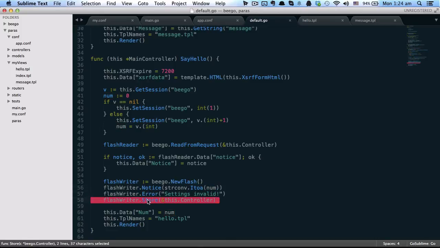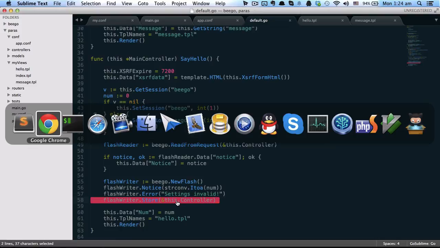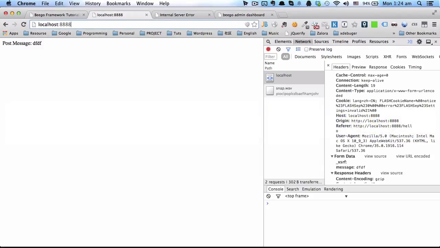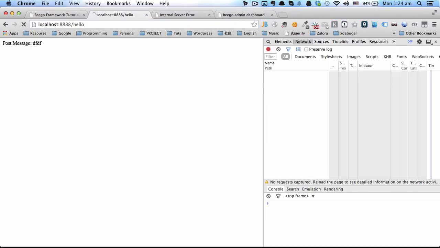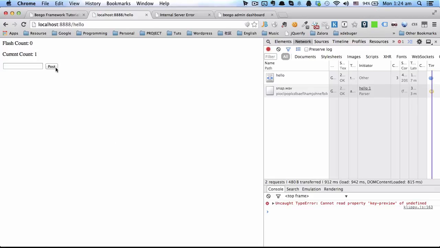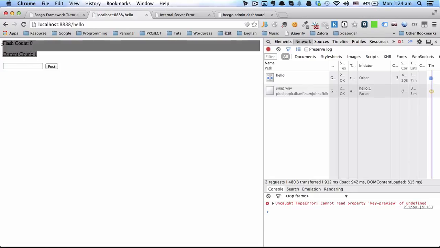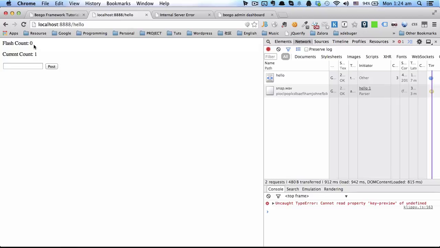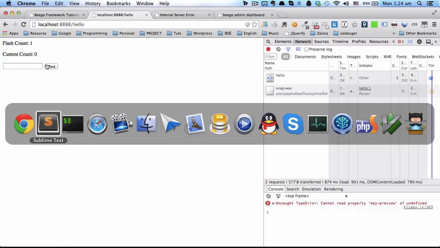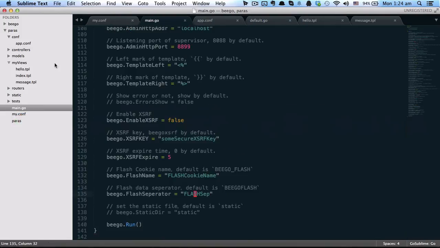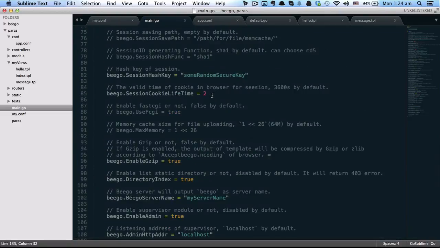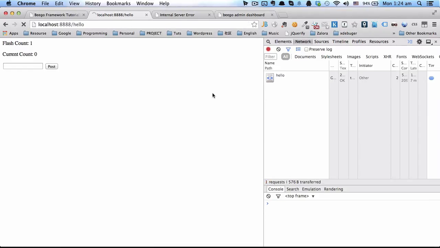Then with the flash writer, you use the store function to save it to the client. So every time you visit this hello page, here you can see the current count is 1, the flash count is 0. Let me make the cookie higher. You can do 10.